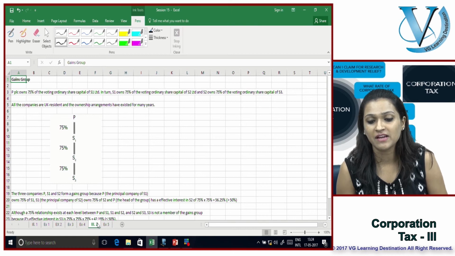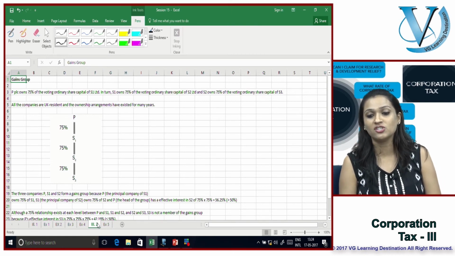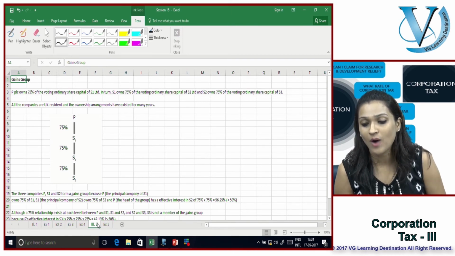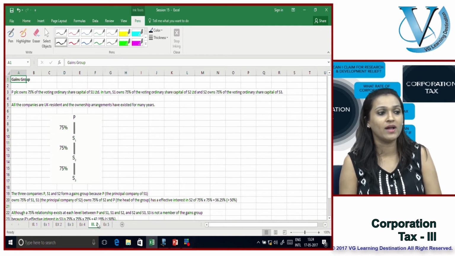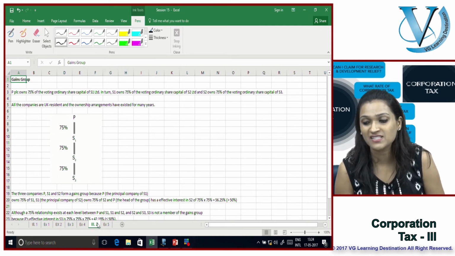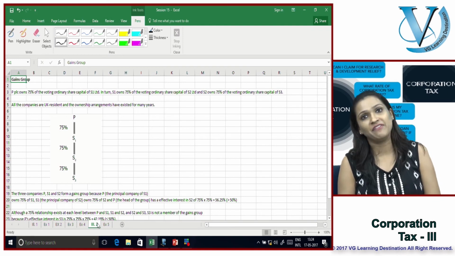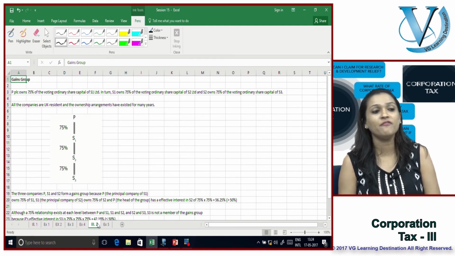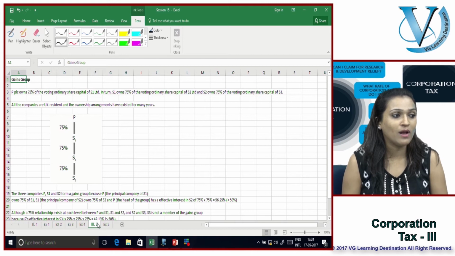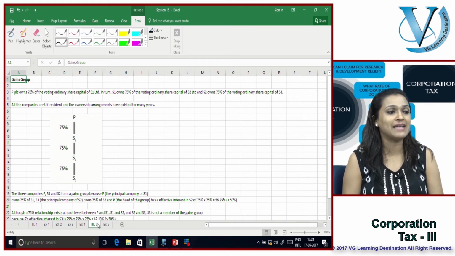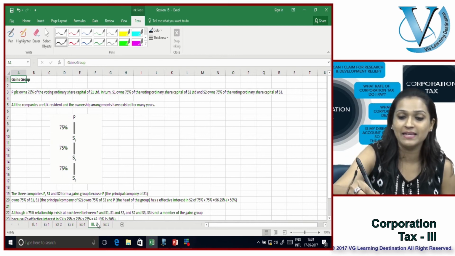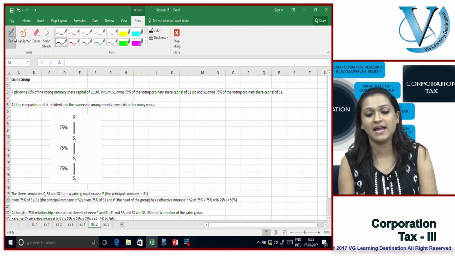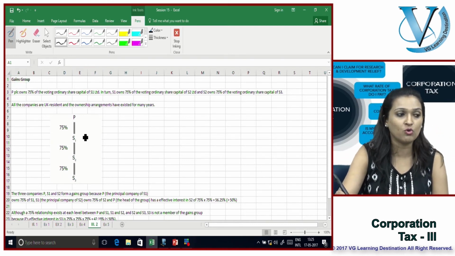PPLC owns 75% of the voting ordinary shares of S1 Limited. In turn, S1 owns 75% of the voting share capital of S2, and S2 owns 75% of the voting capital of S3. All companies are UK resident companies, and the ownership arrangements have existed for many years. So 75% definitely forms part of group A.